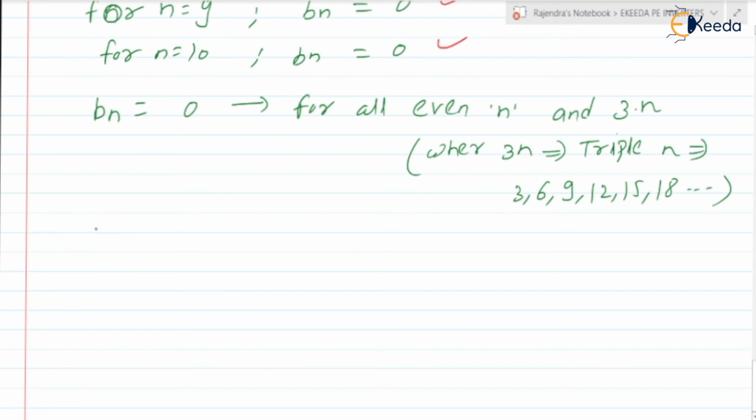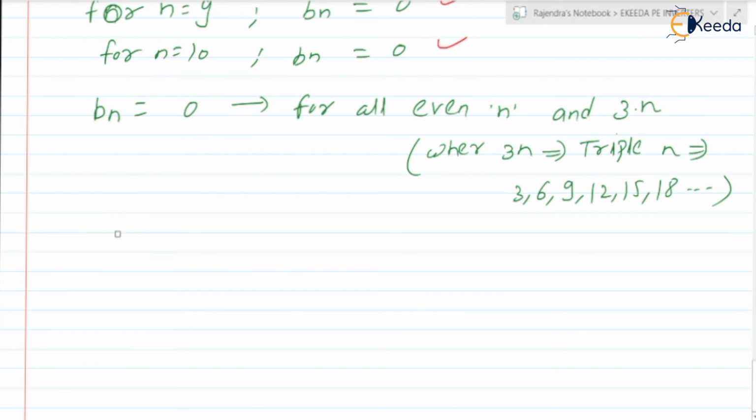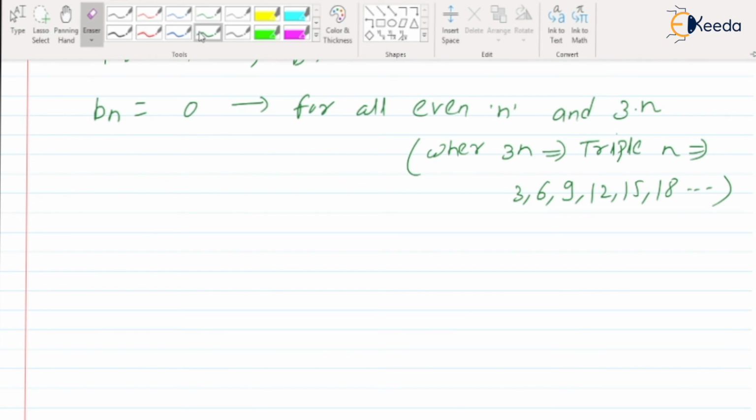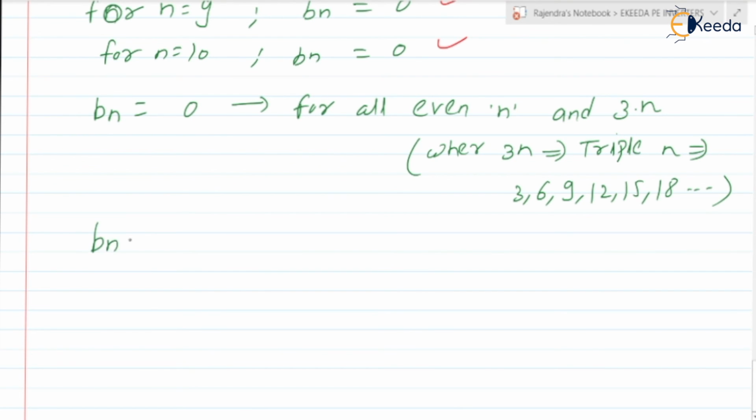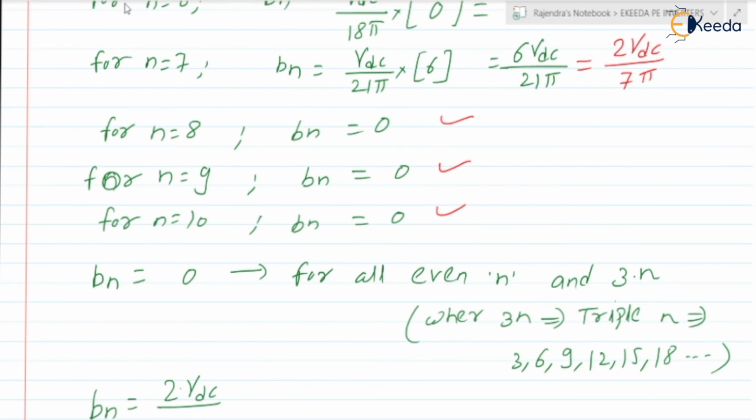And Bn is non-zero otherwise. If you check, we can write Bn is equal to 2 VDC divided by n pi, 2 VDC by n pi.